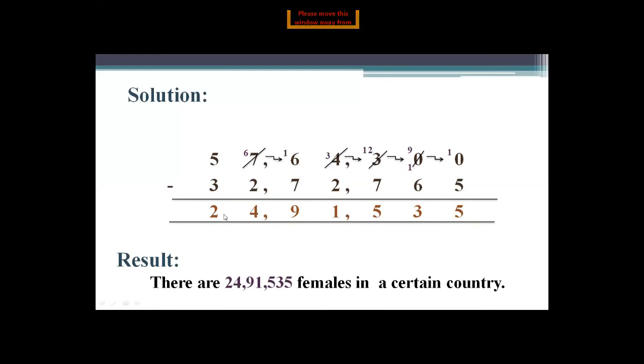So you read it like 24 lakh 91,535. So what is the number of females in a certain country? What do you find? Number of females. When you subtract the number of males from the total population, the number of females comes here. So there are 24 lakh 91,535 females in a certain country. Hope you all understand. Now moving to the last problem that is solved for you.